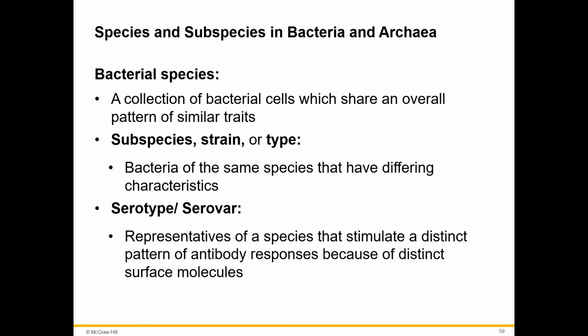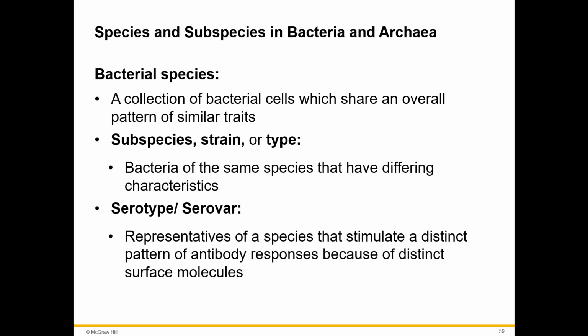If you've ever noticed, when you get certain infections, you may be able to get them more than once. And you may be wondering, why is my body not immune? For example, strep throat. People have usually gotten strep throat more than once in their lifetime. But it's the same species. It's Streptococcus pyogenes that's causing the infection. It's group A beta-hemolytic Streptococcus pyogenes. So with that one, why do we get it more than once?